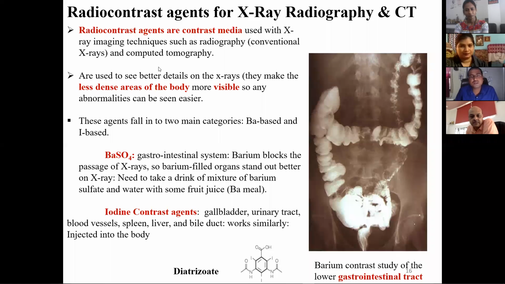The patient is given those agents to drink, and barium sulfate is an aqueous insoluble material. Because of that, it will settle into the GI tract, and if from outside we pass X-rays and get the image, we can clearly see whether there is any damage to the GI tract or not. So for that purpose, we can use this technique of radio contrast agents coupled with X-ray radiography and CT.